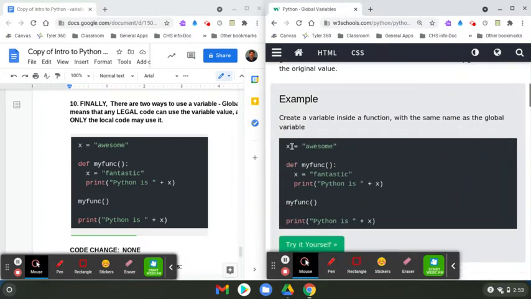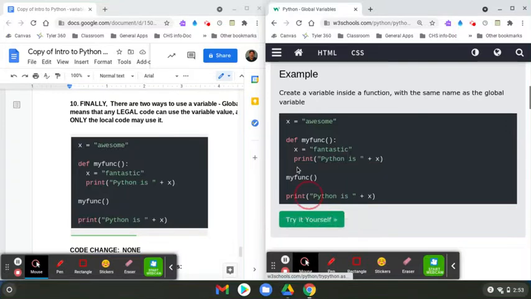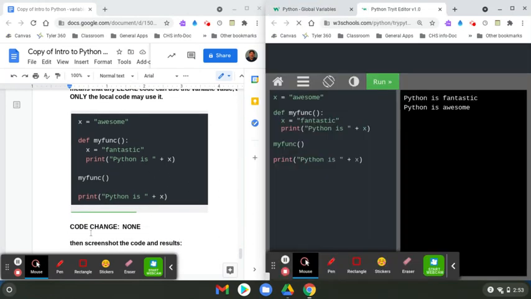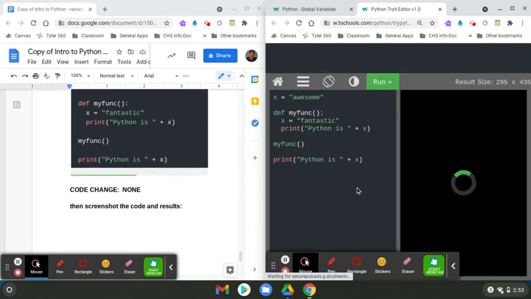So as long as you use it inside a function, it'll keep whatever that is inside the function. But once you use it on the outside, it keeps the value outside. I'll come up with better examples as we do more coding. So I'm going to punch this, and I'm not going to make any code changes. I'm just going to run it just to make sure what it looks like.